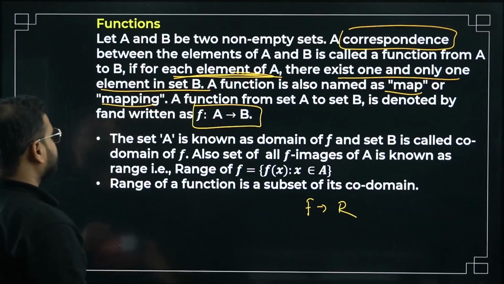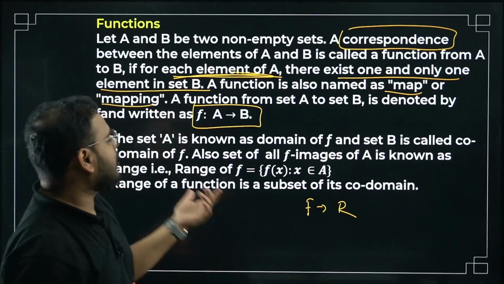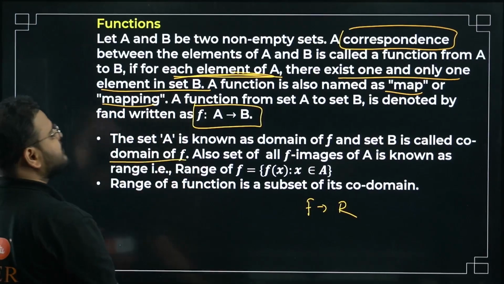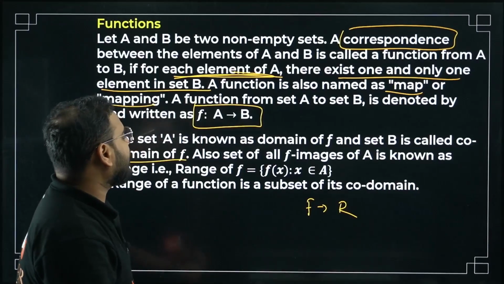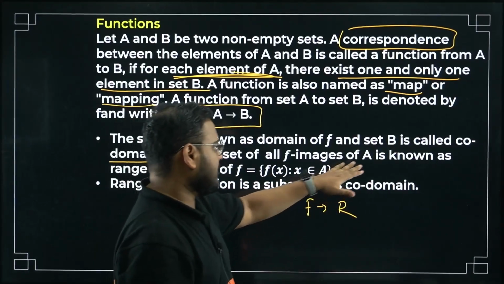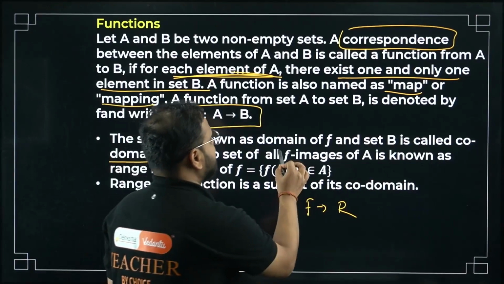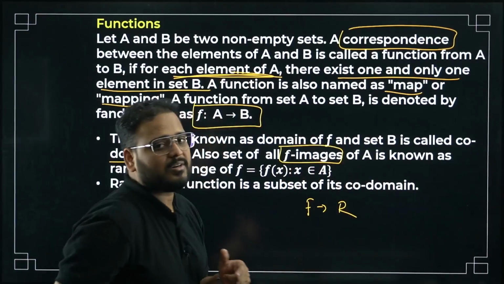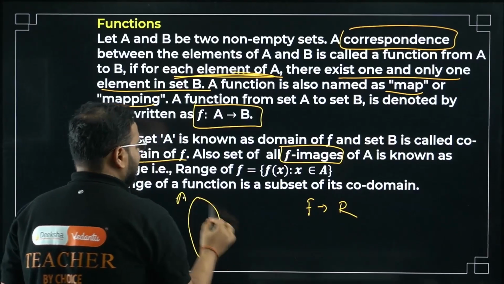The set A is known as the domain of f and set B is called the codomain. I don't think you have a doubt in this part. I've already explained the same thing in the relation section. The set of all f images of A is known as the range. Correct? I said function images, right? I explained this. What is the meaning of this? So let's say I have this set A and this is set B.